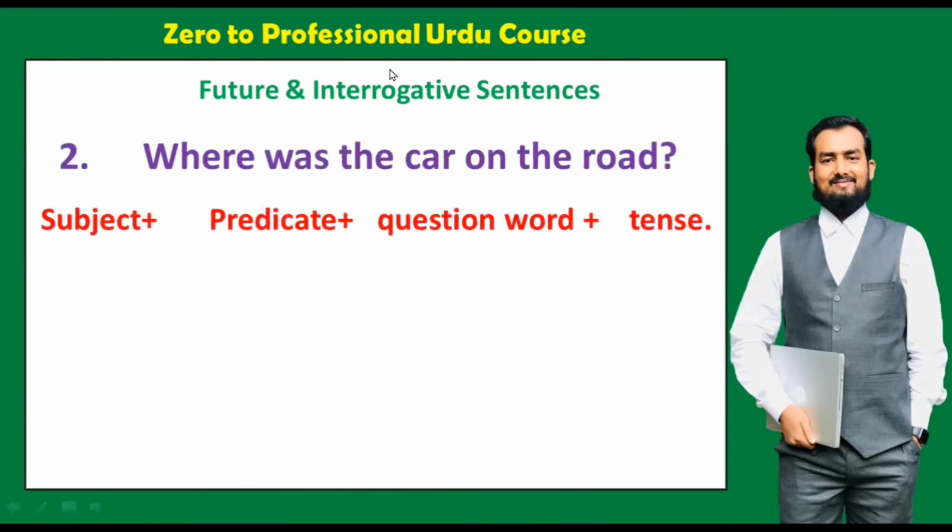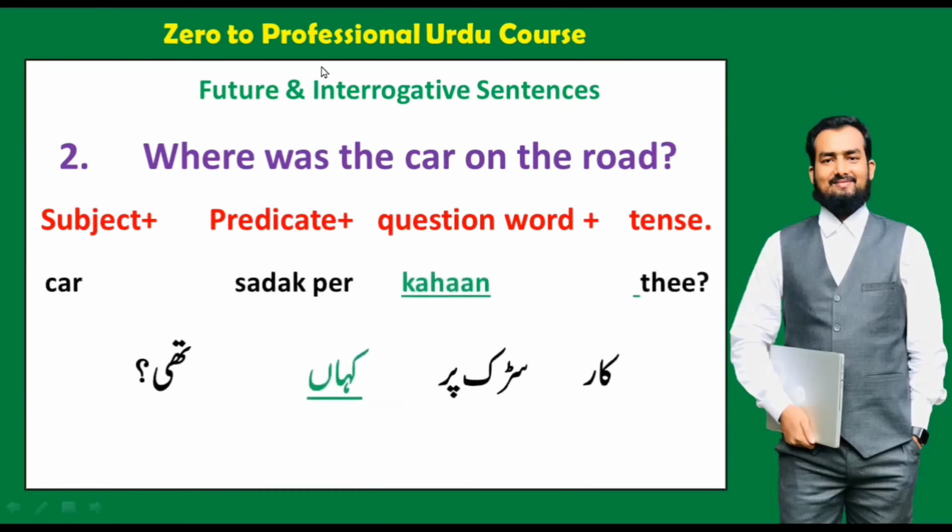And the next sentence is, where was the car on the road? Here in Urdu we will say, कार सड़क पर कहाँ थी? Okay, so here subject car, then predicate being on the road, sadak par, and then question word kahan, and then tense thi.